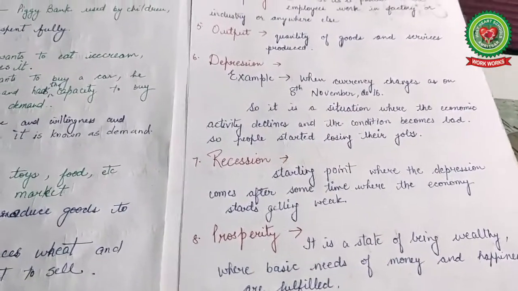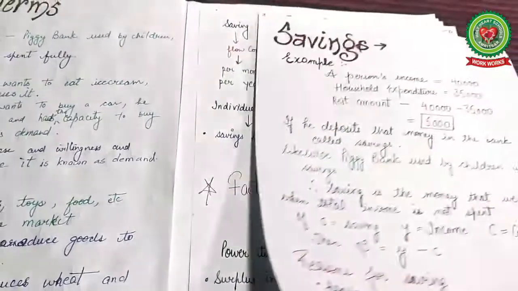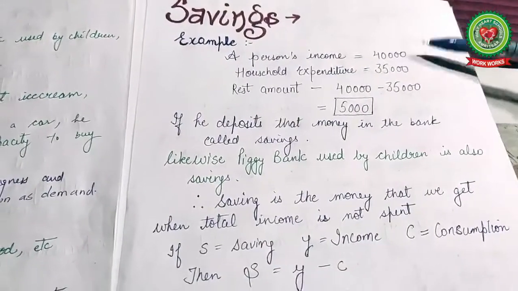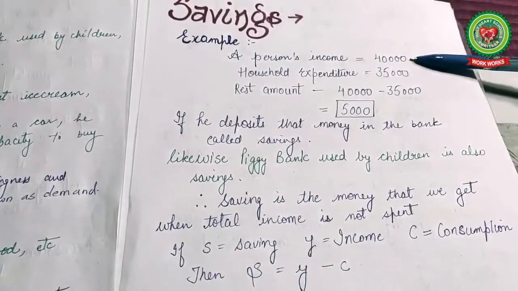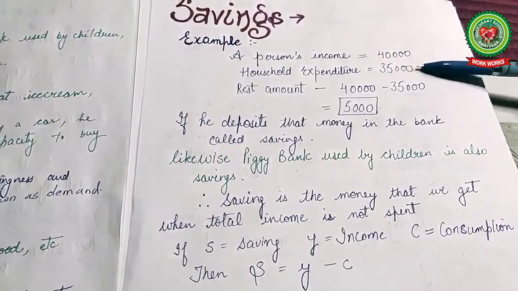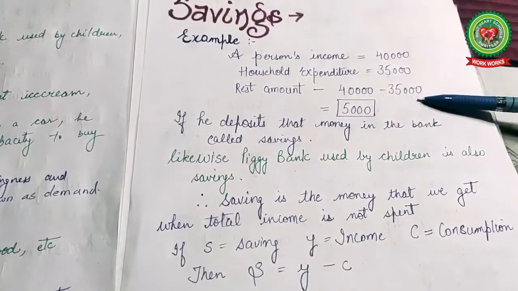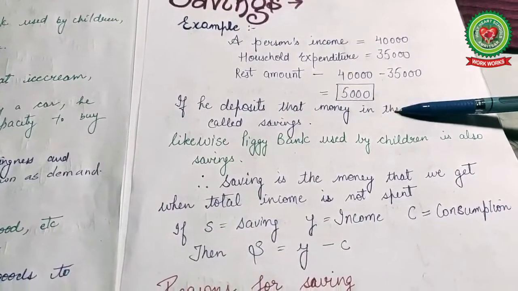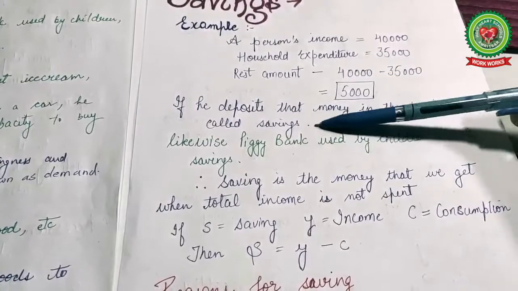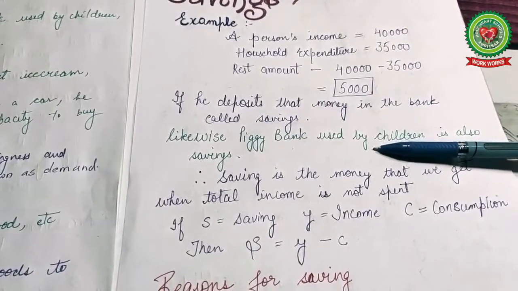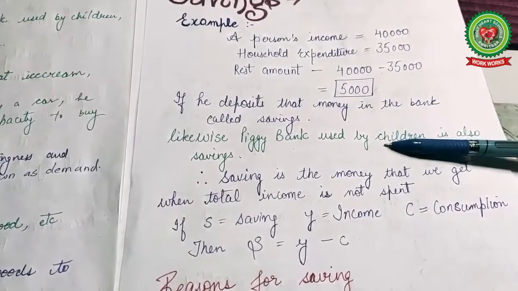So our first topic is savings. Let me show you an example. A person's income is 40,000 and his household expenditure is 35,000. So the rest of the amount he gets is 5,000. If he deposits that money in the bank, it is called savings. The piggy bank used by children is also savings.